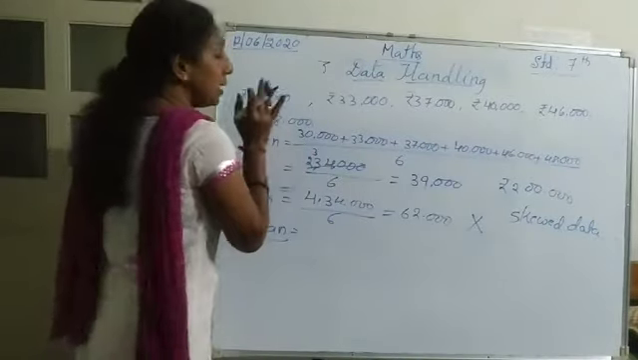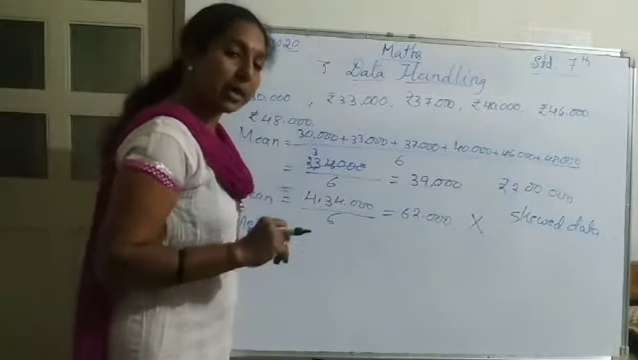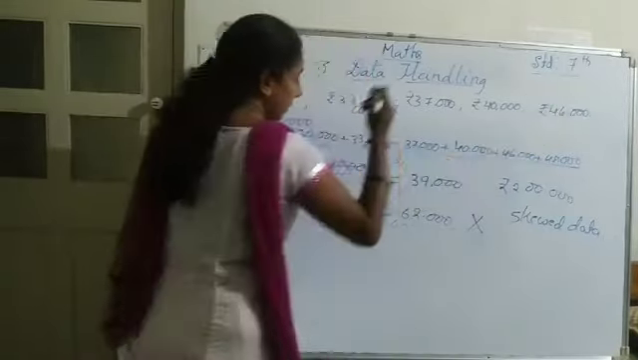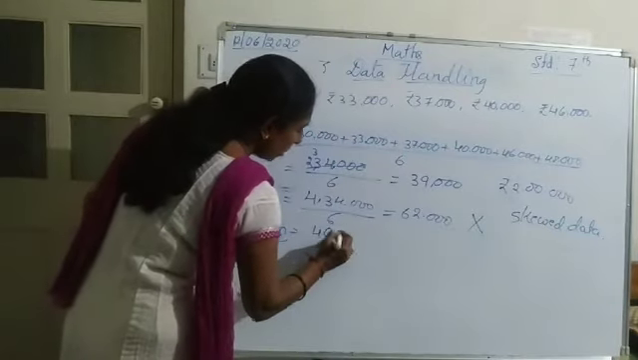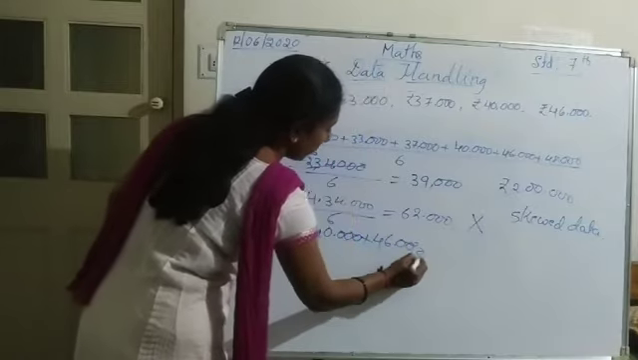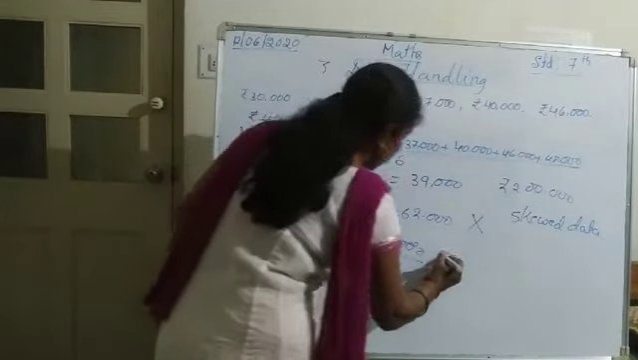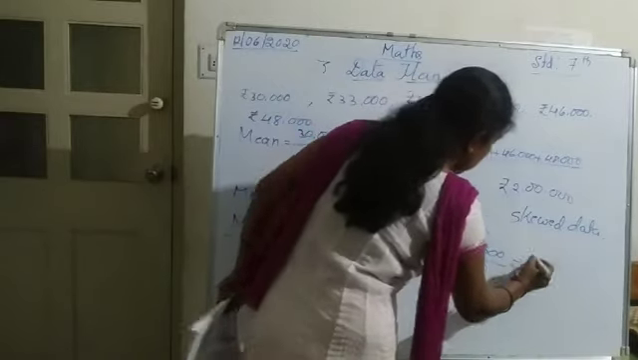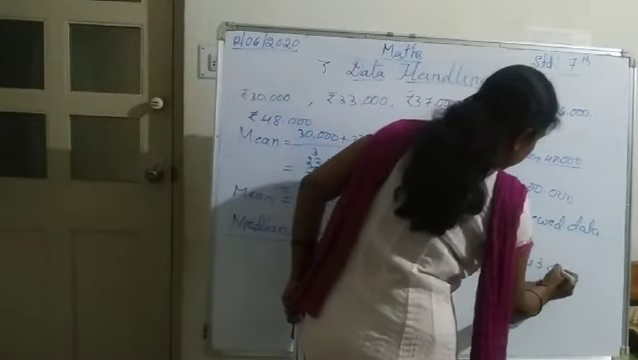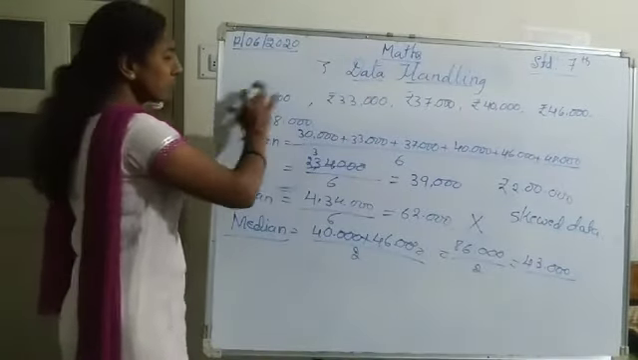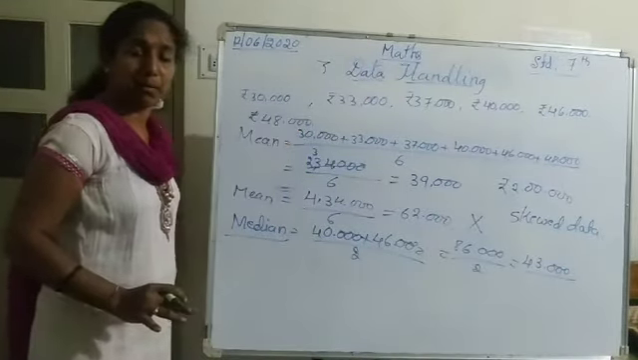So what should I do? Here the 6 values are an even number, so I will take the middle two values and add them: 40,000 plus 46,000 divided by 2. That is 86,000 divided by 2, that is 43,000. That will be the median when there are only the 6 people's salaries.